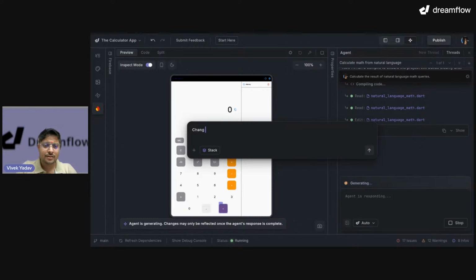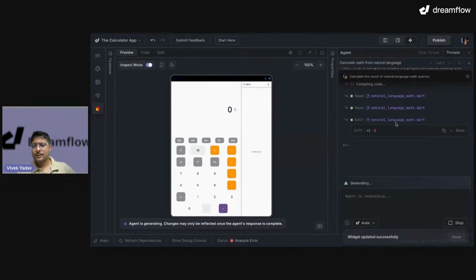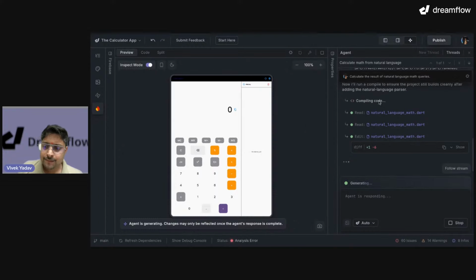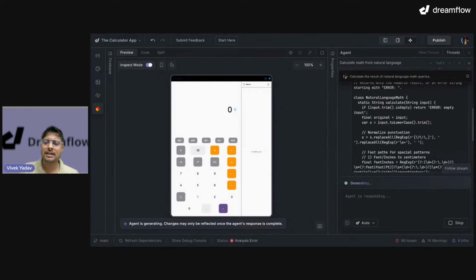Change the color of the container to orange like others. Oh, some analysis error. Okay. Oh, that is why it is not able to update. So we have right now 60 issues, and I'm very sure that our agent will be able to fix it.